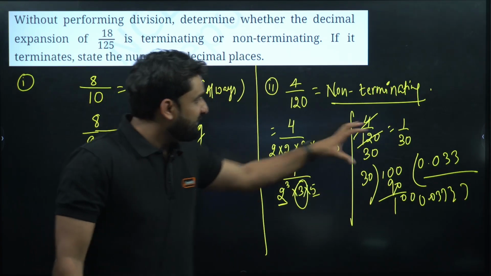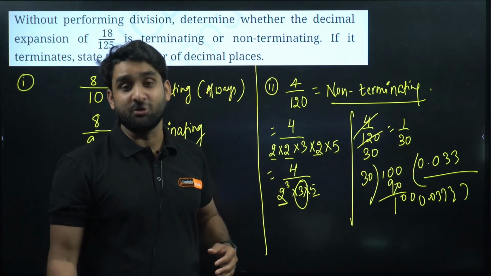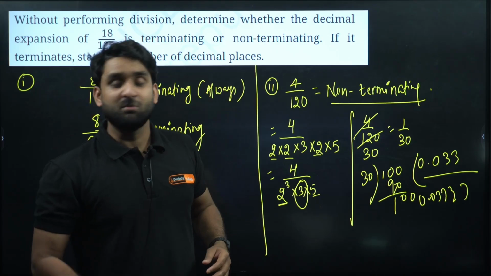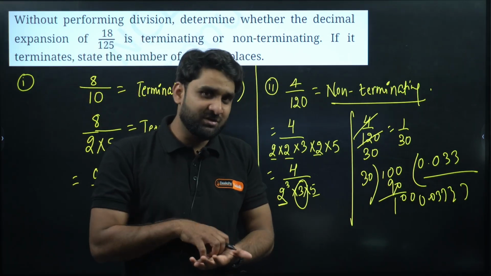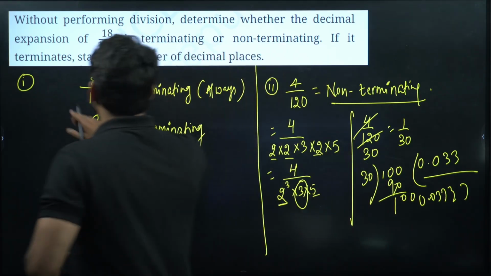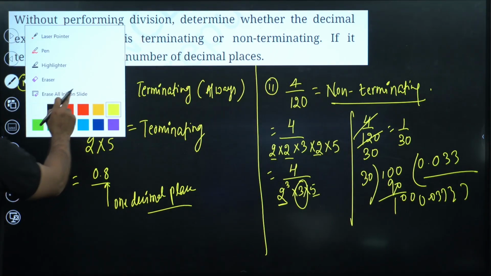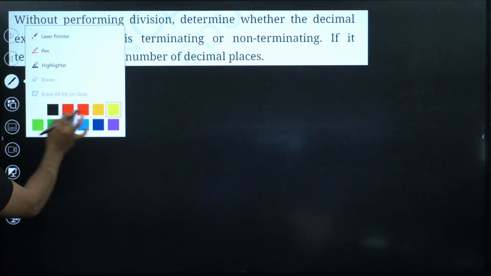So without division, we can identify whether the given fractions are non-terminating or terminating. But what is the condition? The denominator should have only 2 and 5 in its prime factorization. If any other numbers are there, it means that such numbers will not be terminating. So look at the question.